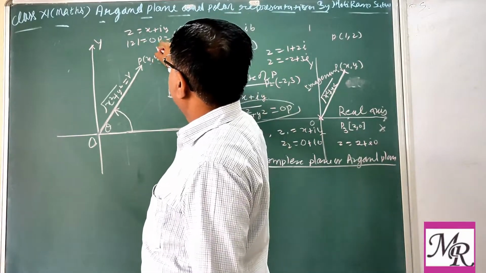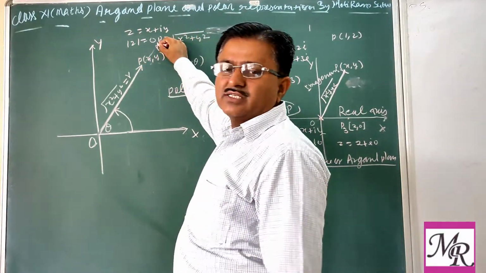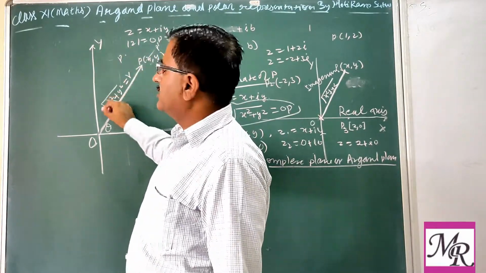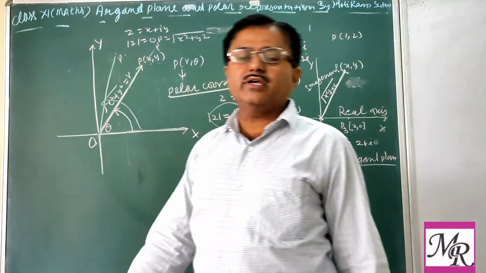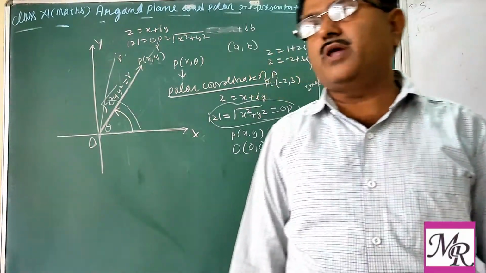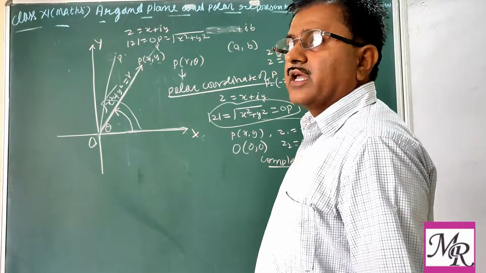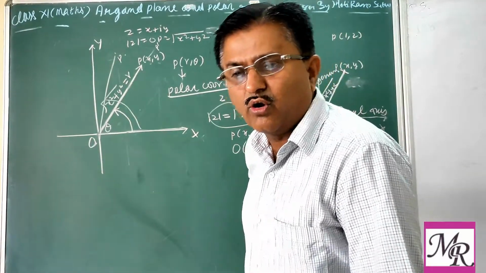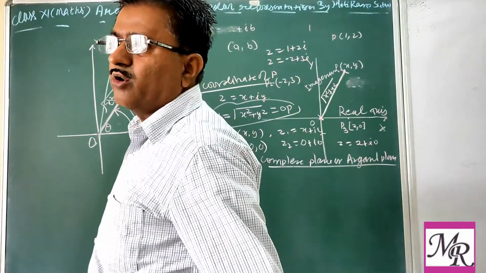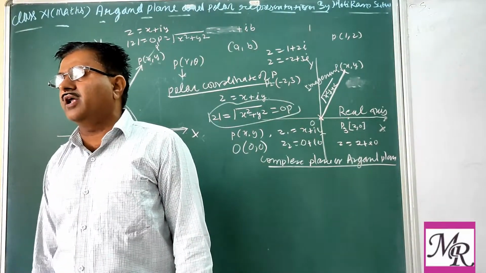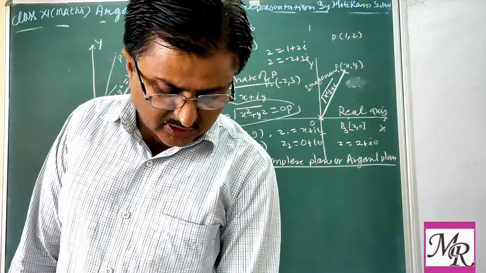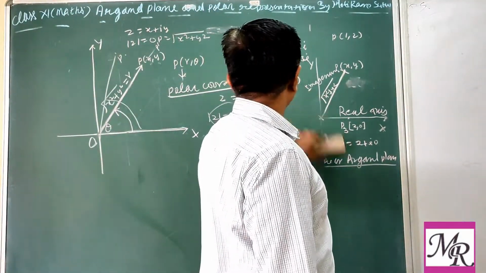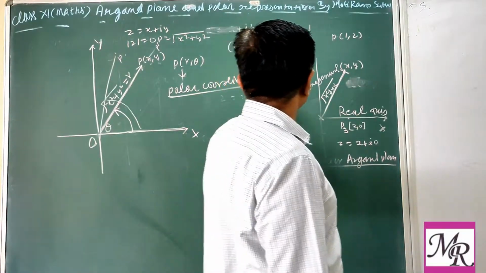Suppose point P is at this P dash, then r has changed. Suppose this point P is here, then theta will change. So we can say every point of the Argand plane can be represented in the form of polar coordinates. What is the polar coordinate? When we are given the values of r and theta, that is known as the polar coordinate of the complex number.